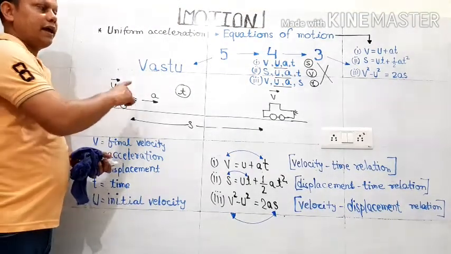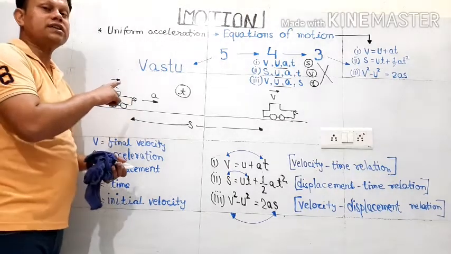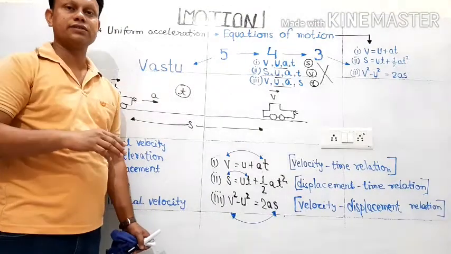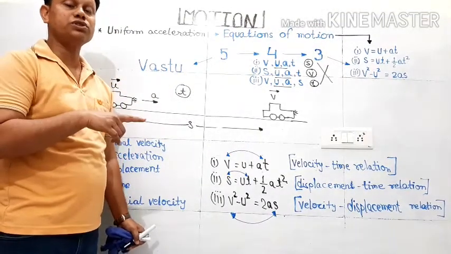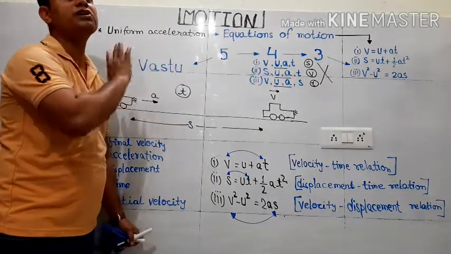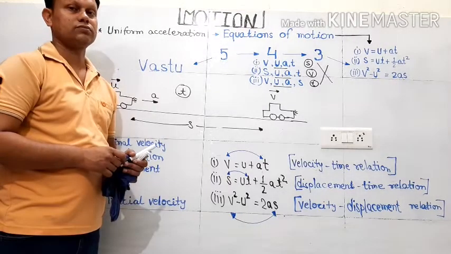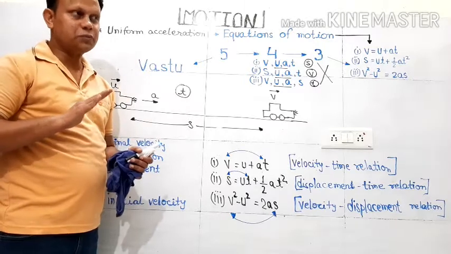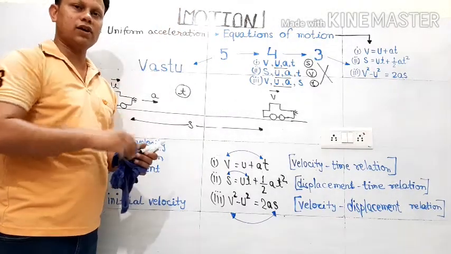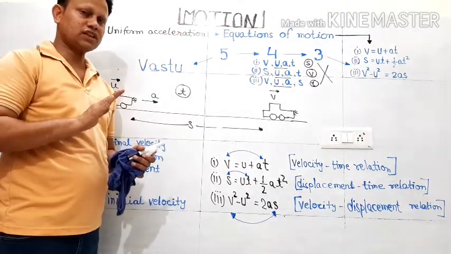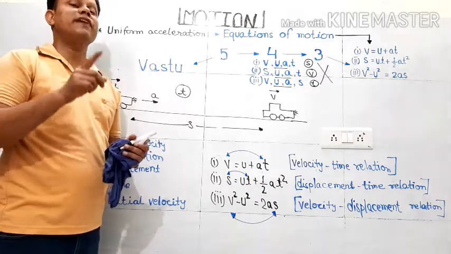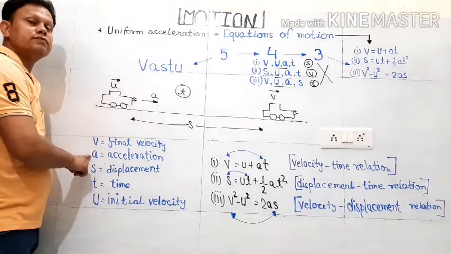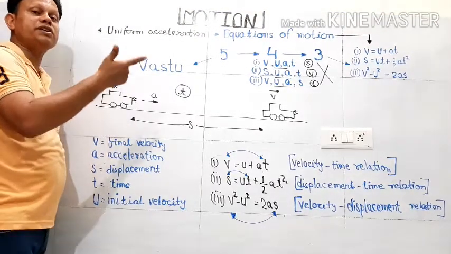Okay? And when it is said that a truck is coming to rest, that means in that situation final velocity should be taken as 0. Another thing, whenever there is a speeding up tendency in the object, meaning the speed is increasing, then the value of acceleration is always taken positive when there is an increase in speed or velocity.